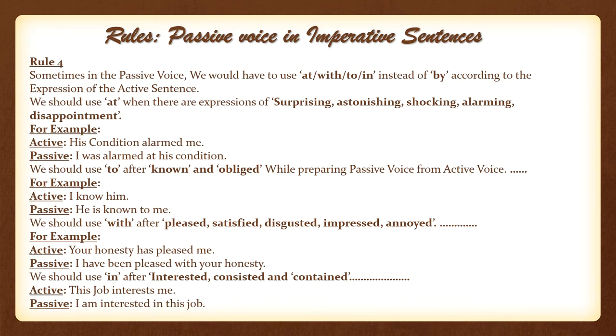Rule 4. Sometimes in the passive voice, we would have to use at, with, to, or in instead of by, according to the expression of the active sentence. We should use at when there are expressions of surprising, astonishing, shocking, alarming, disappointment. For example, his condition alarmed me. Its passive voice is I was alarmed at his condition. We should use to after known and obliged while preparing passive voice from active voice. For example, I know him is in active voice, while he is known to me is its passive voice.